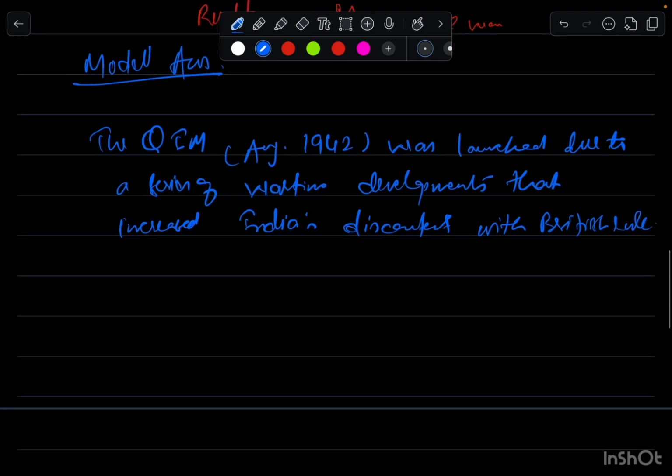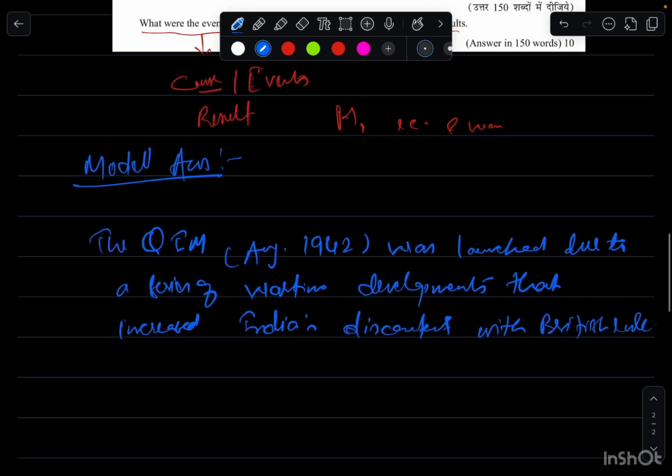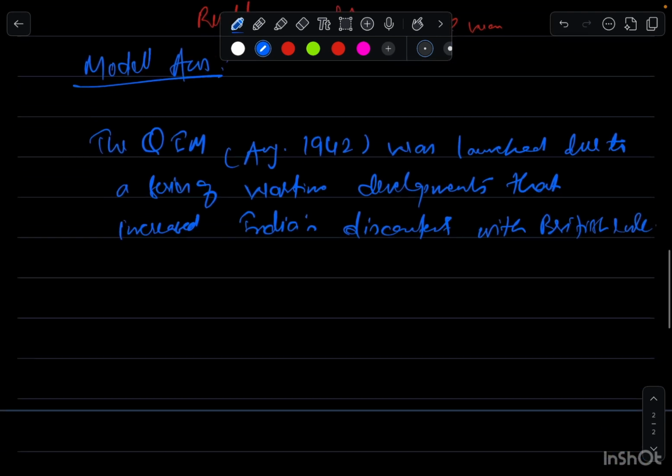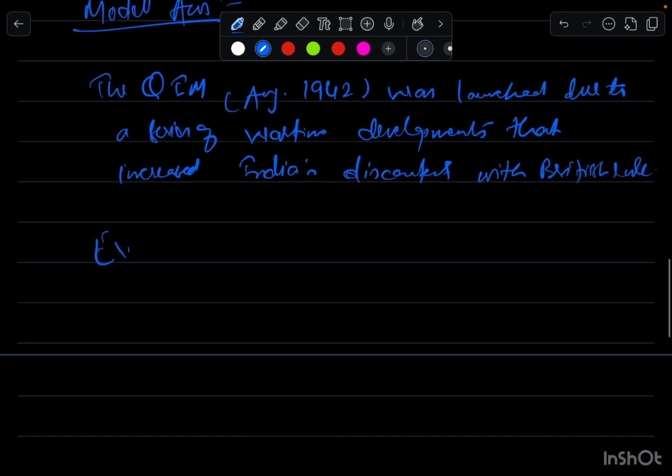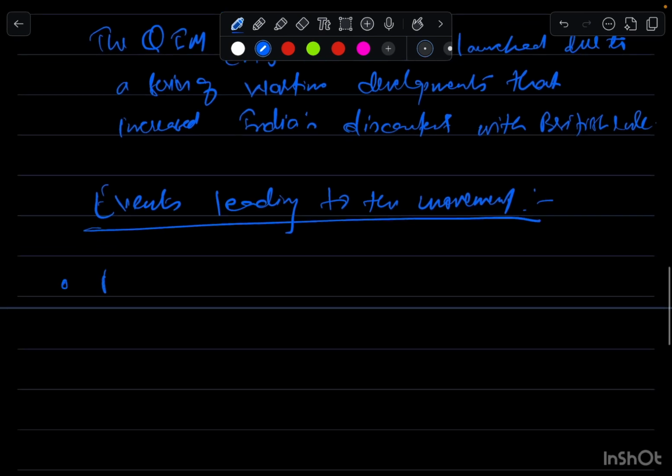Now, since the question is again demanding the same thing, we have to look at the events. So let's put a heading here: what were the events that led to the movement. Events leading to the movement. So here is a bullet point for us. First thing we can say, failure of the Cripps mission.